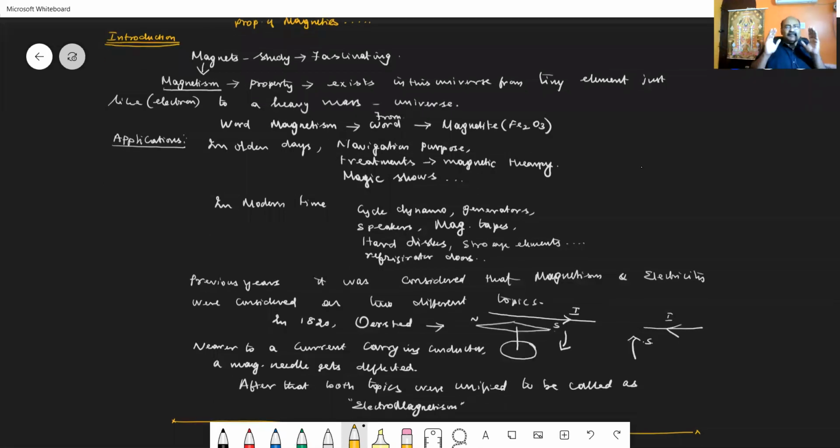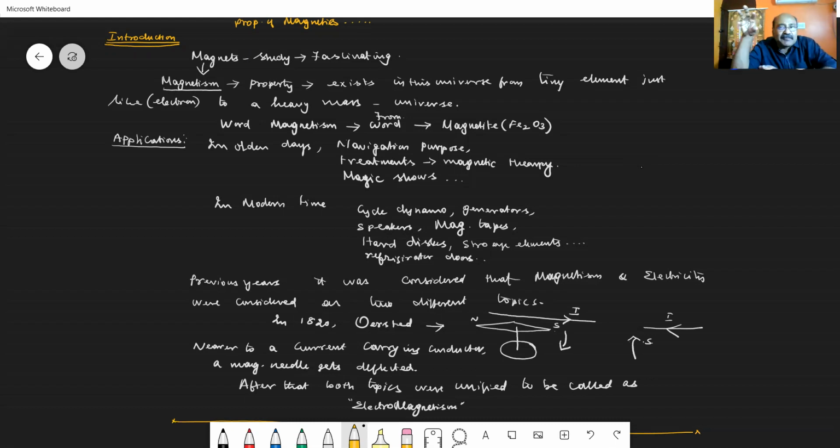See, when you are considering magnetism or a magnet, even right from your early stages, if it is a magnet, you are ready to play with it. So generally we say the study of magnetism is a fascinating one. So what is a magnet and what is magnetism? A magnet is an object or an element or a component that has the property of attraction, and that phenomenon of the magnet is called magnetism.